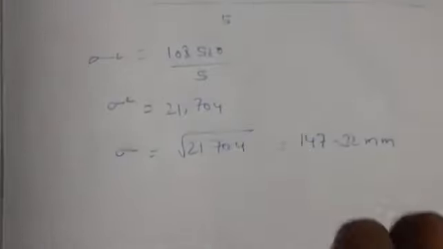So after that we are going to have confidence limits and confidence interval. Okay.